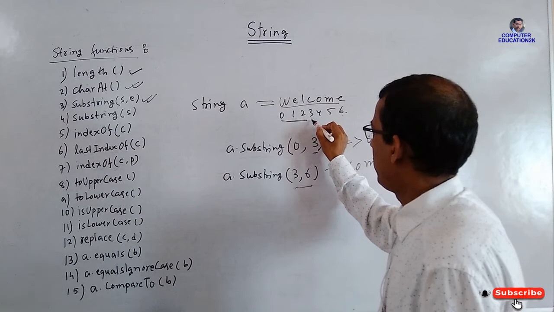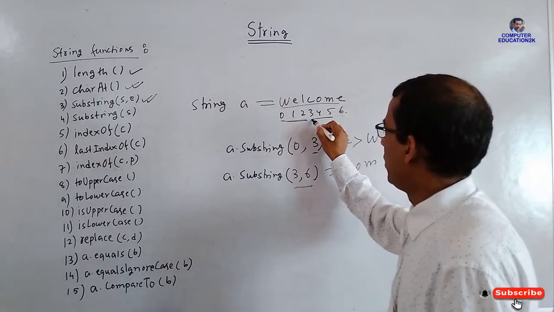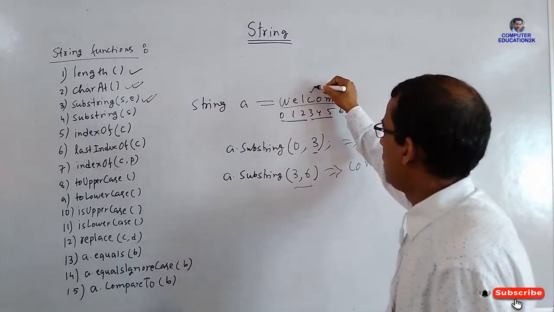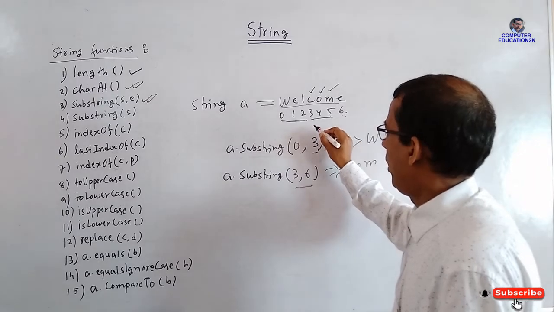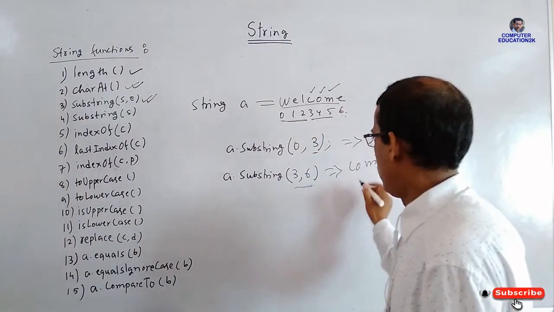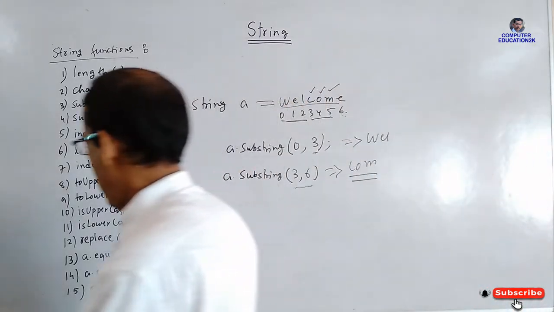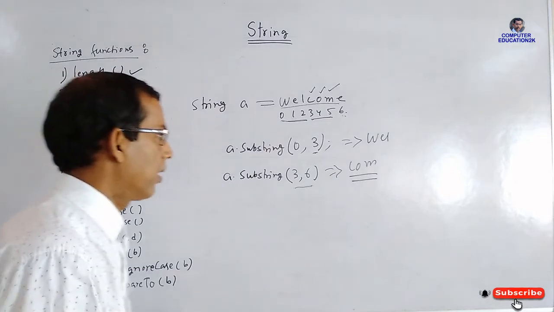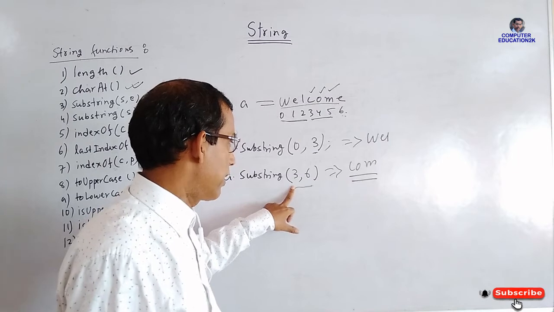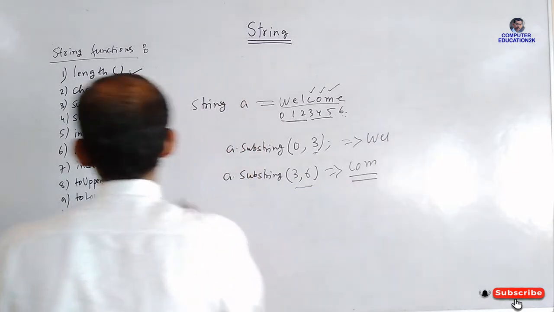If you want to extract from C to M, then you have to give index number 3 to 6. The computer will give COM, the characters in positions 3, 4 and 5. I think you are getting how to use substring. This is the starting index number, and this is the ending index number. So you understood substring.